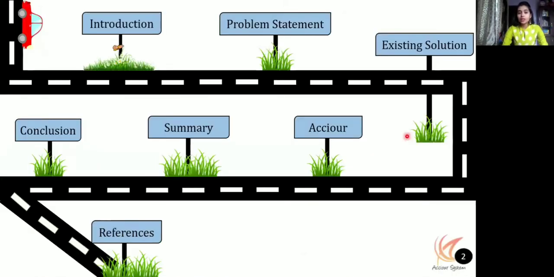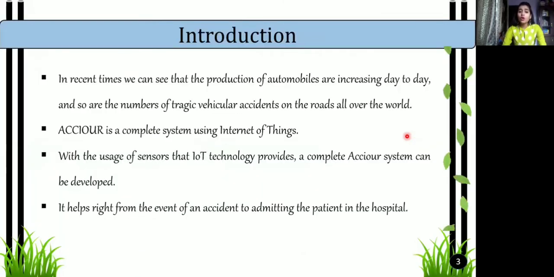Let's get started with our first topic, that is the introduction. We all know that in recent times, the production of automobiles is increasing day by day, and so is the number of vehicular accidents on the roads. There is no proper system to treat the injured people after the accident. Keeping all this in mind, the ACCIOUR system is proposed.